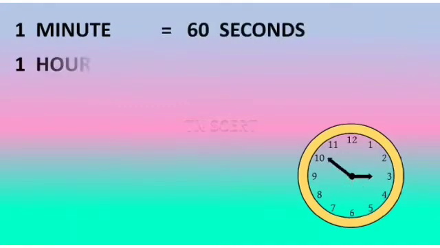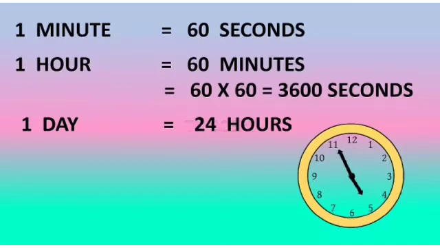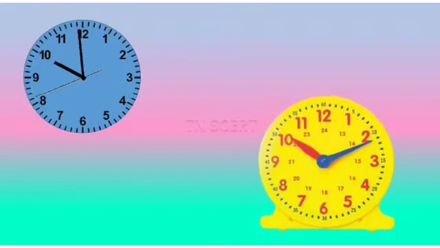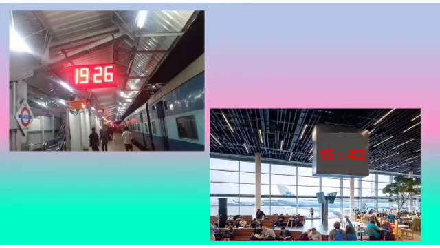1 minute equals 60 seconds. 1 hour equals 60 minutes. That is equal to 60 into 60 equals 3600 seconds. 1 day consists of 24 hours. Generally we use a 12 hours clock everywhere. In some places we can see a 24 hours clock. In railway stations and airports we use the 24-hour clock.